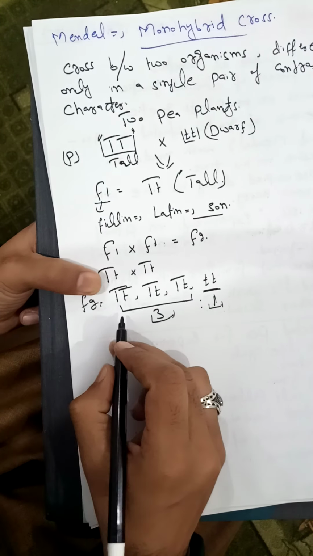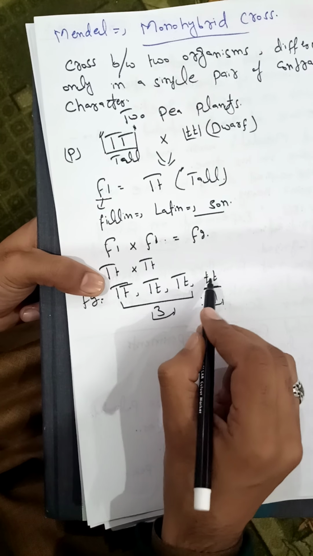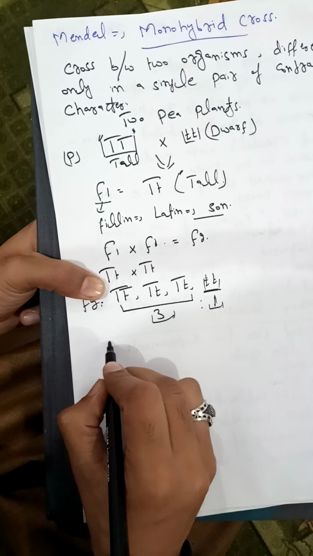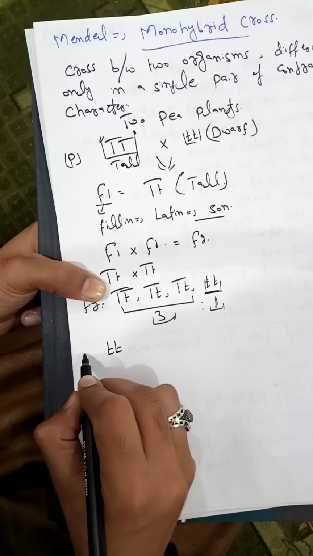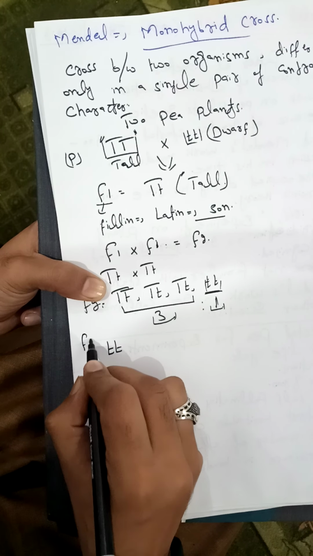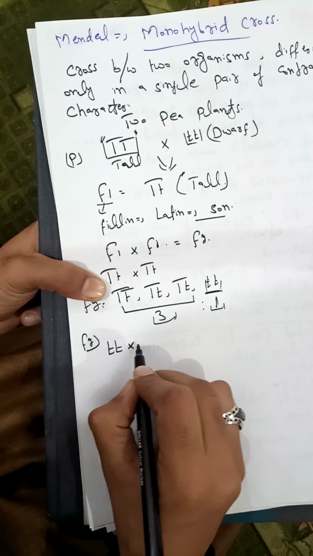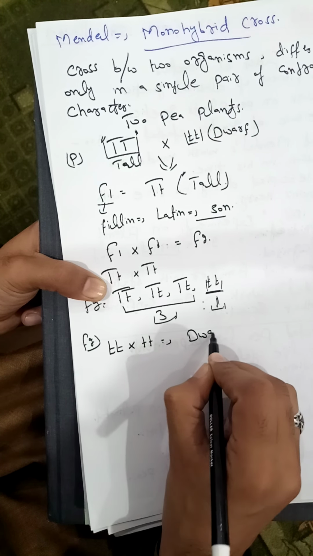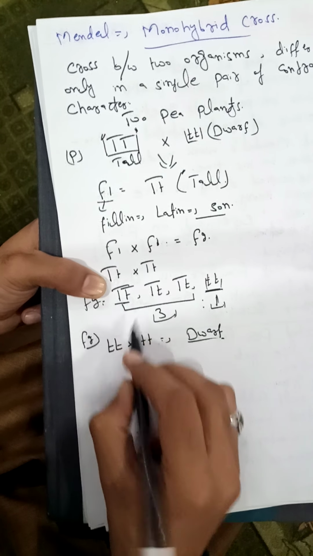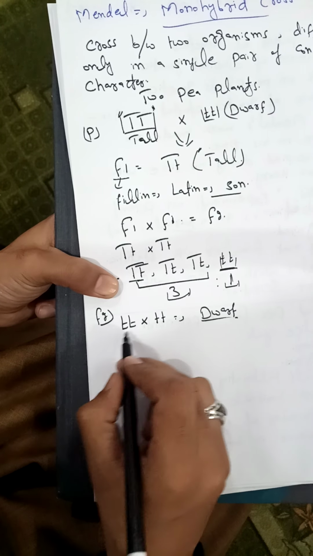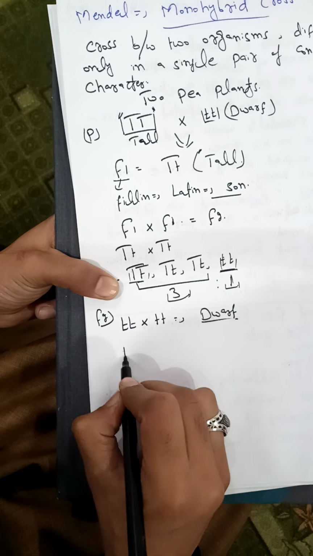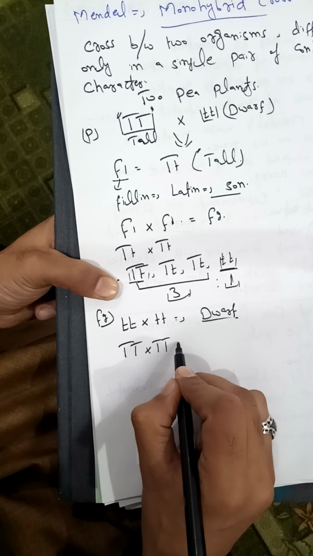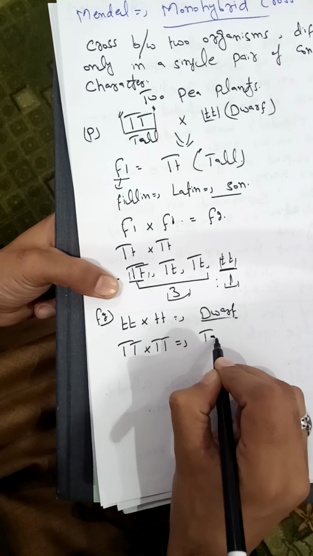Then Mendel also crossed the F2 generation, by self-pollination again. How? This is the dwarf plant, tt. So Mendel crossed F2 with F2. In the F2, tt were crossed with tt, so all the plants were dwarf. Then the TT, Mendel also did self-pollination. TT cross TT, so it is clear that all the plants will be tall.